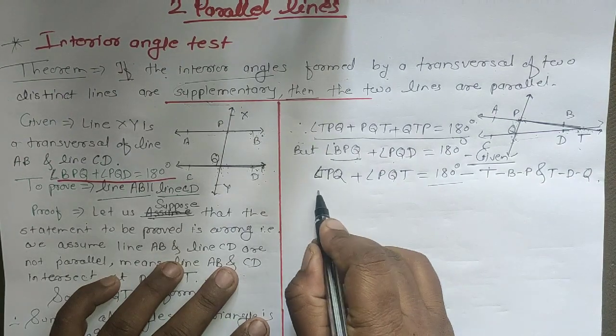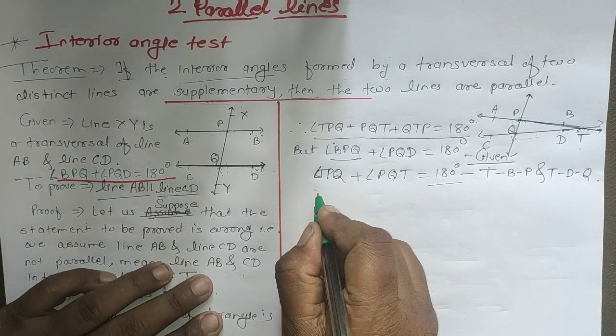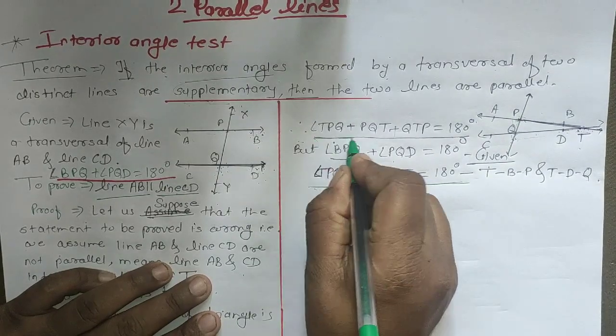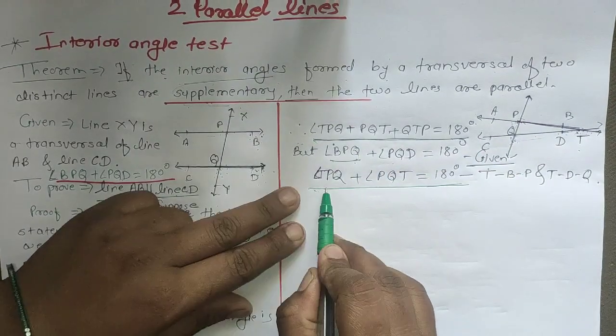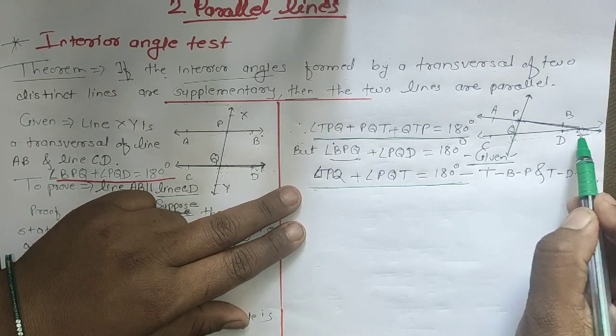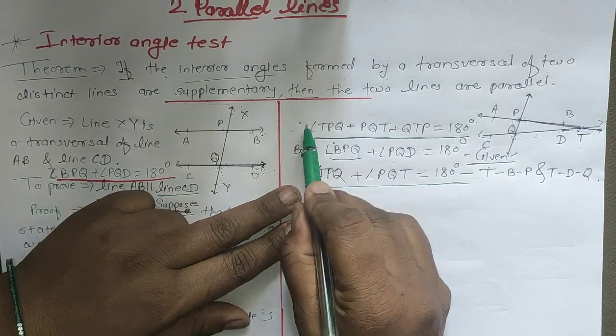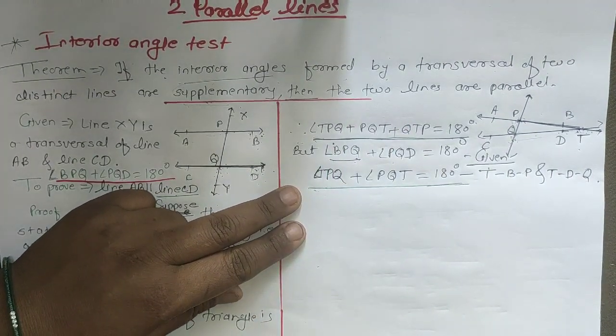In the first statement we are saying that the sum of all three angles of a triangle is 180. And in the second statement we are saying that these two angles, TPQ and PQT, have a measure of only 180.